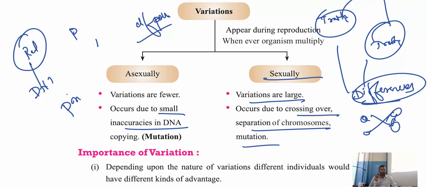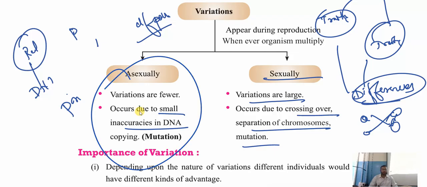Understood? Now coming back to asexual and sexual reproduction, I hope you have understood asexual reproduction. It occurs due to small inaccuracies in DNA. During DNA copying, small inaccuracies and small variations occur, so we find small variations.